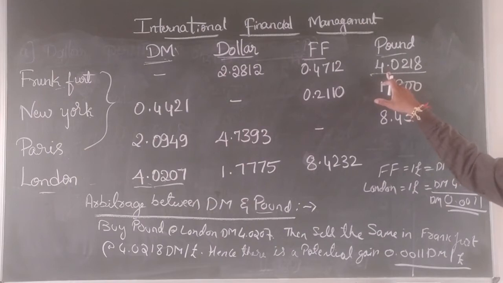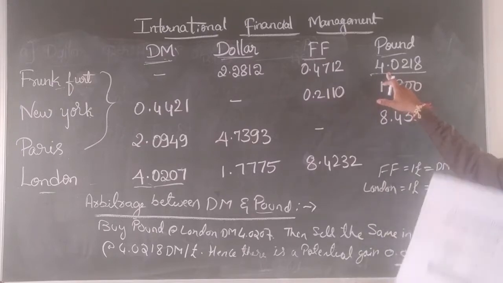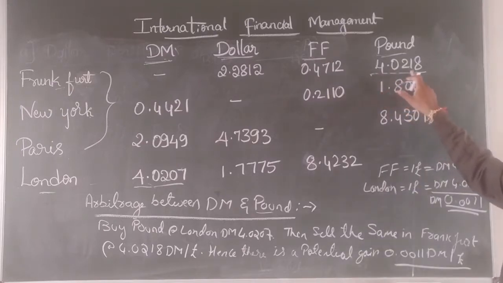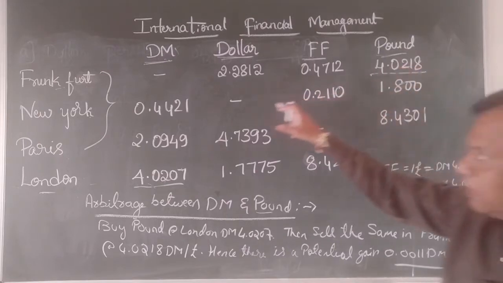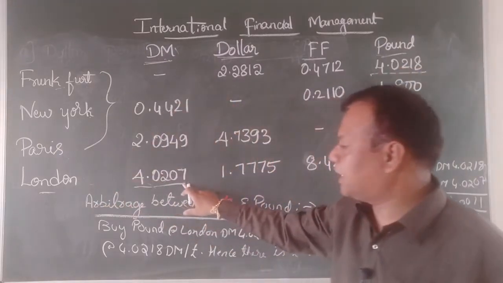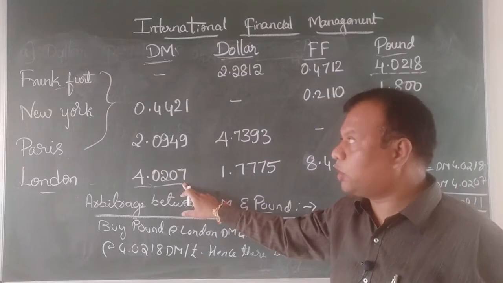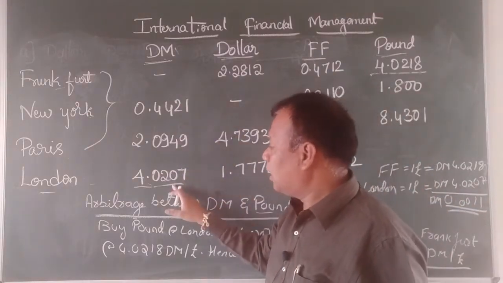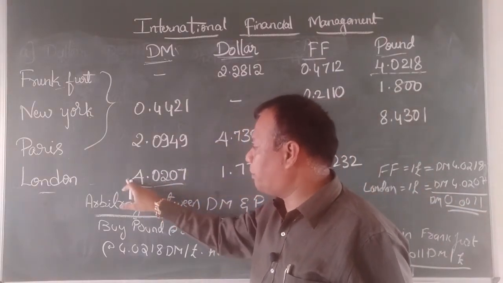In Frankfurt, pound is quoted at 4.0218. That means in case of Frankfurt, it is quoted direct quote. Direct quote means 1 unit of foreign currency. That is 1 pound is equal to 4.0218. And the same way, in case of London, it has been quoted in an indirect quote. So indirect quote means 1 unit of home currency. 1 pound is equal to